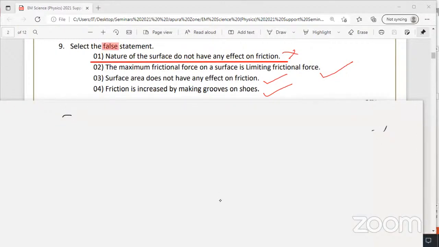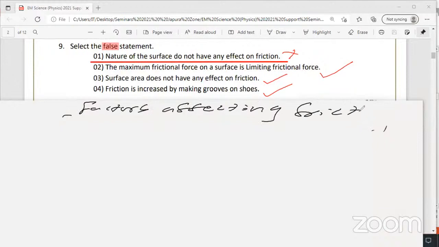Please write, everyone: factors affecting the friction.